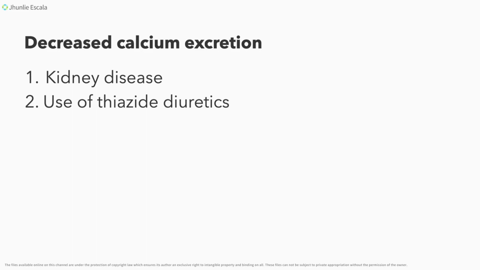Okay, another is your decreased calcium excretion. Hindi masyadong nalalabas ang calcium sa katawan natin. So ano nga ba mga condition? First is your kidney disease. Another also, kapatid, is your use of thiazide diuretics. Bakit dito nasama si thiazide diuretics, kapatid? Remember that your thiazide diuretics increases renal reabsorption of calcium.